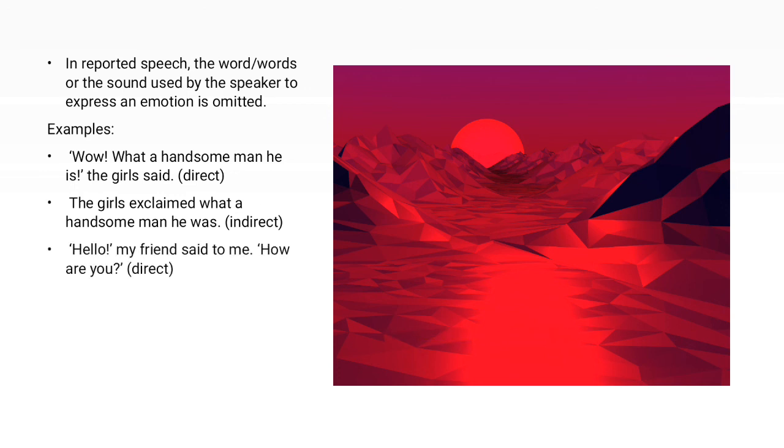Second example: "Hello," my friend said to me, "How are you?" In indirect, my friend greeted me and asked how I was. "Hello" in direct speech is omitted in indirect speech.